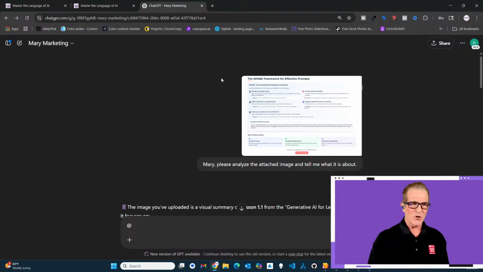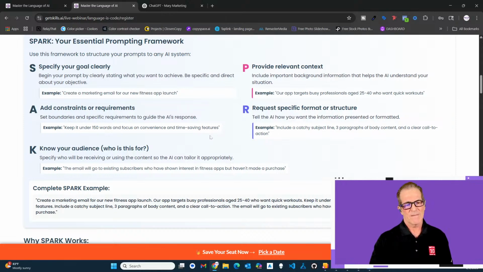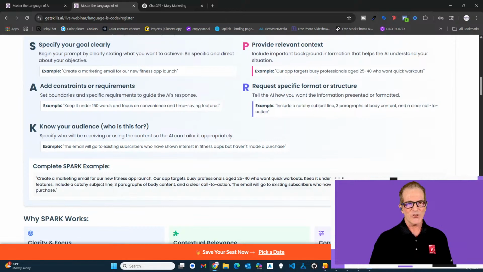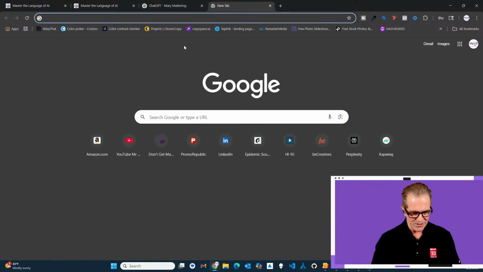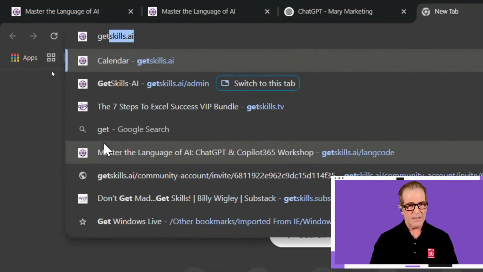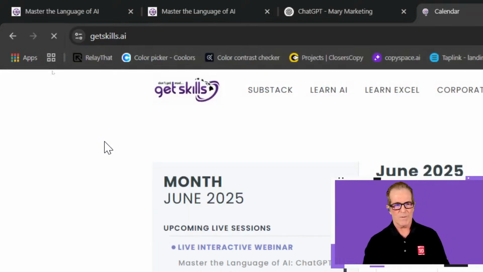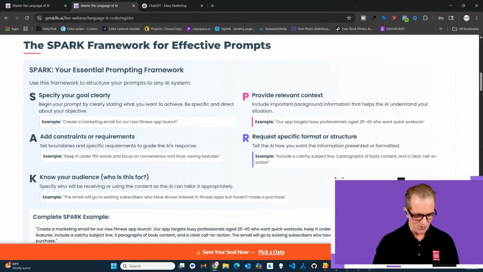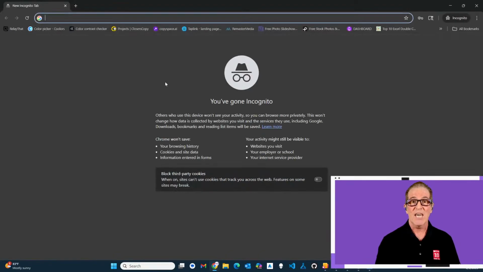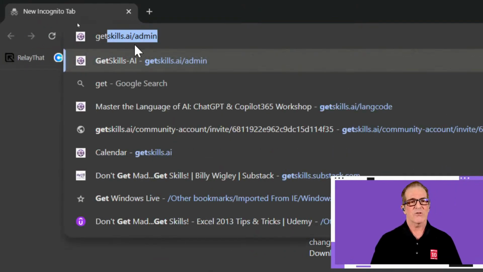But I want to show you another thing. With the Spark framework, this is something that you can work with already. I mean, just go to my website, right? Go to getskills.ai. Get Skills looks just like this. Get Skills AI. Boom. And whoops, not like that. Whoa, you're not going to see this. Let me go in incognito mode. Control-Shift-N opens up a private window, incognito mode. And then right here, I can just go to Get Skills AI, not the admin,